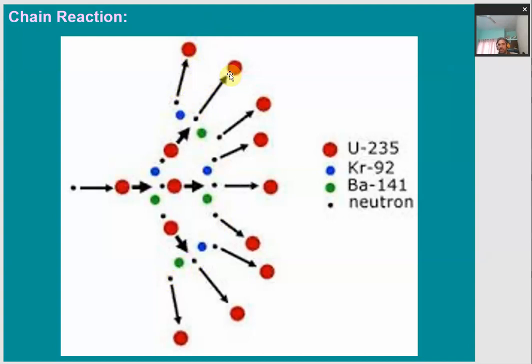That means this is a very high energy giving reaction, and it is happening in the form of a chain. That's why we call it the nuclear chain reaction: one neutron gives rise to 3 more neutrons, 3 give rise to 9 neutrons, and similarly these 9 neutrons give rise to 27 more neutrons. This way it is called the nuclear chain reaction. It gives rise to a very large amount of energy, which may otherwise be very dangerous.